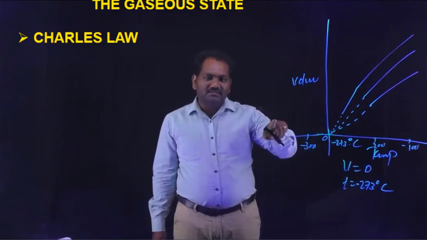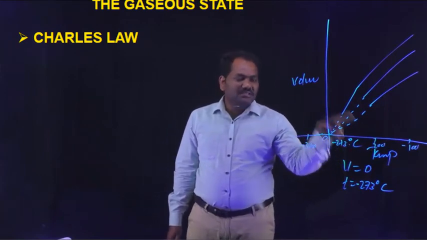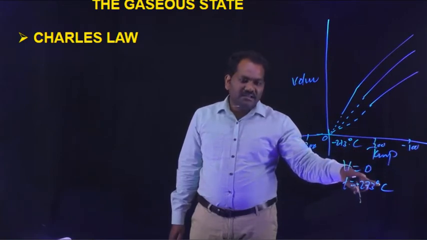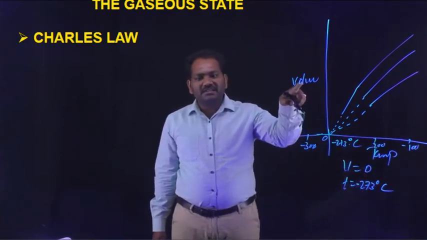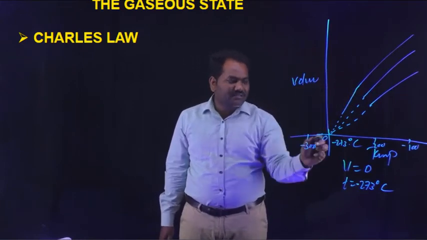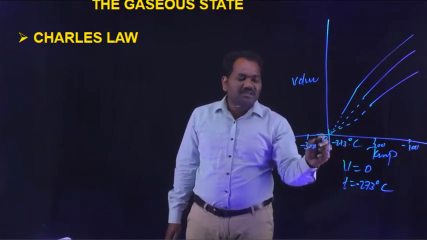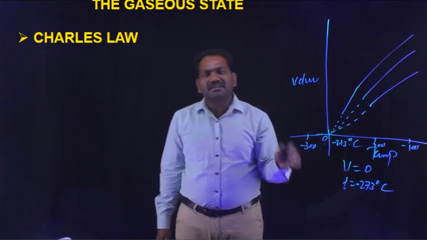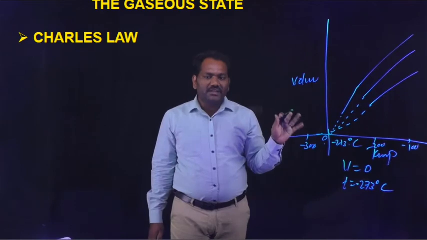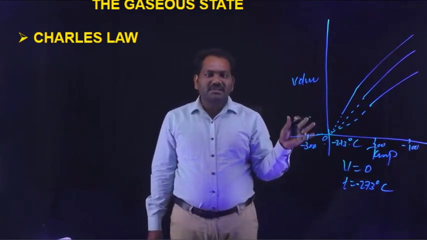In this graph, according to Charles law, we plot temperature on the x-axis in degree Celsius and volume on the y-axis. It gives a straight line, and the straight lines intercept at minus 273 degree Celsius. At this condition, the volume becomes 0. It is applicable for all gases. This is the model graph for Charles law.